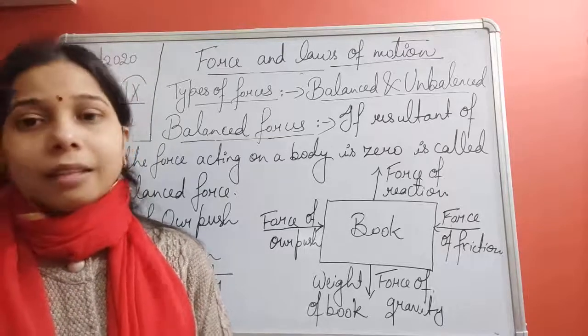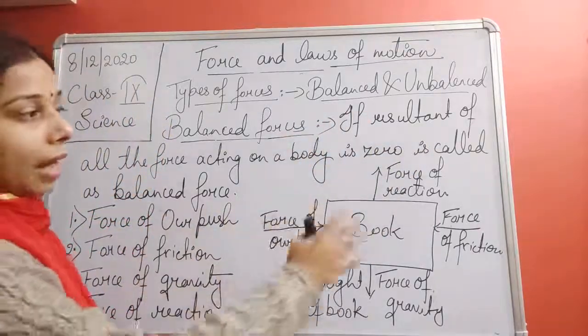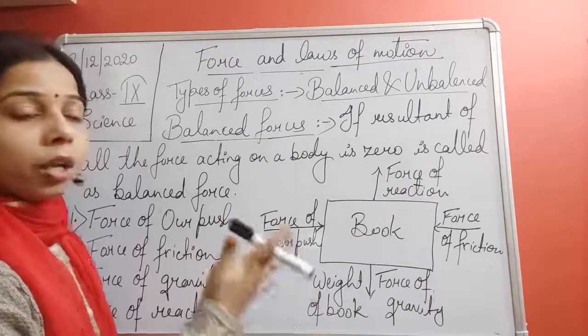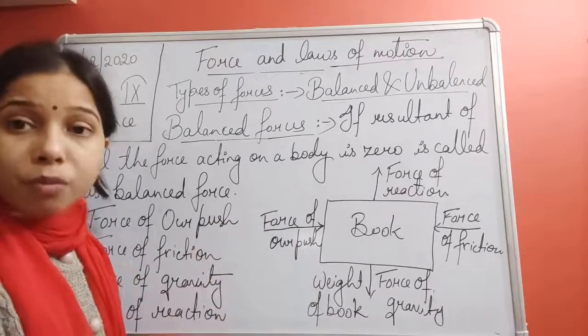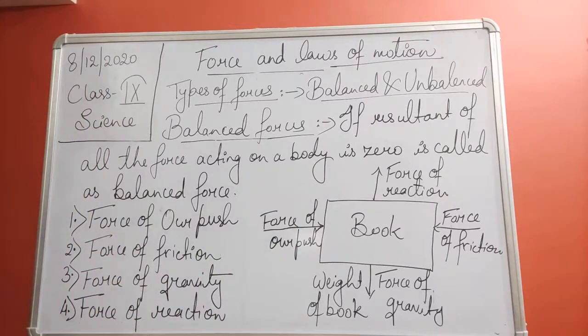So this is what? This is the balanced force. It is one in which the resultant of all the forces acting on a body is zero. And if it is a balanced force, the object will not move. It will remain at its rest position. Okay. So we can say that